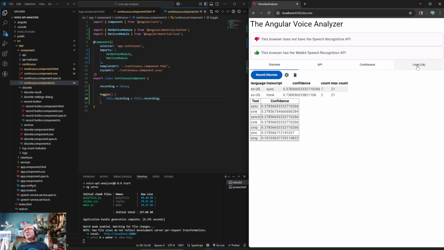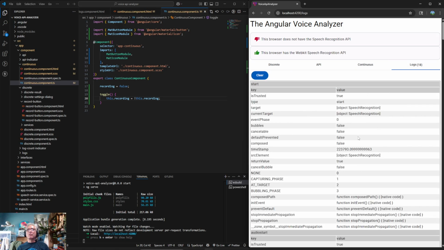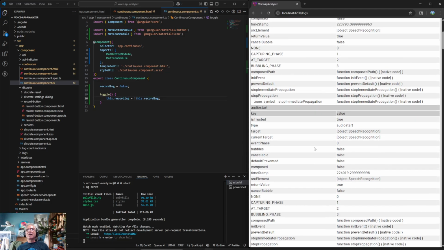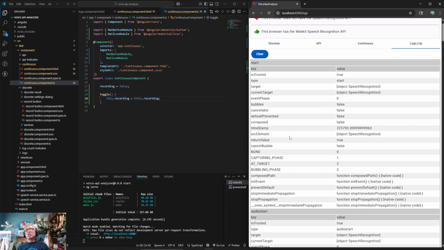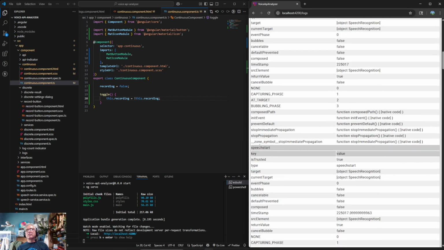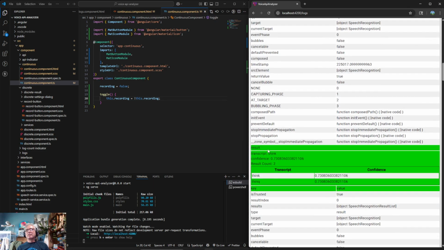So now we can see we have 18 log items that came through, and you can see all of the events that came back. We got an audio start event, sound start event, speech start event, result, and this was our "think" one, and it only got one result back.